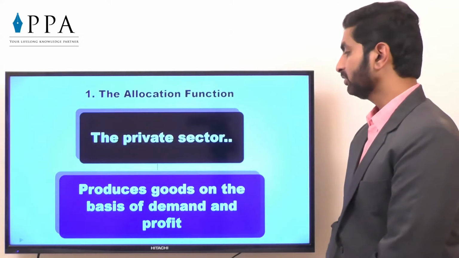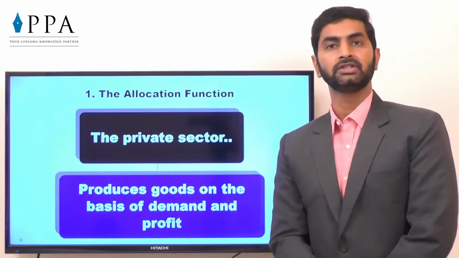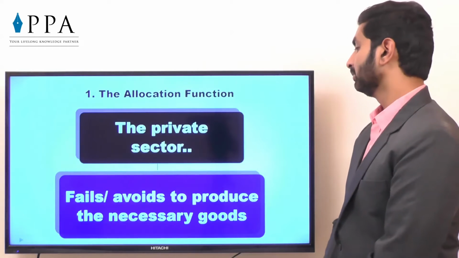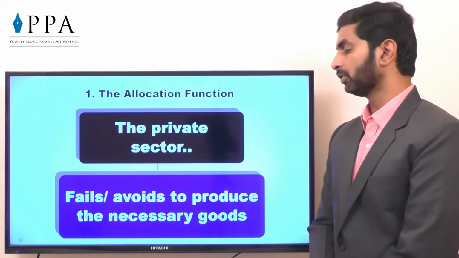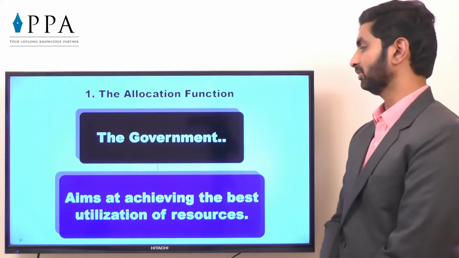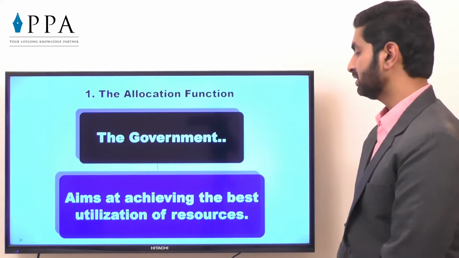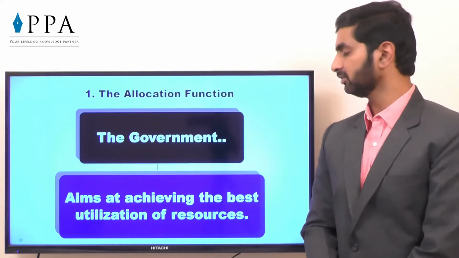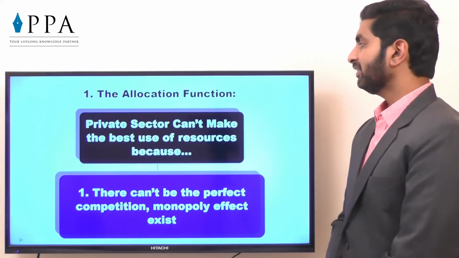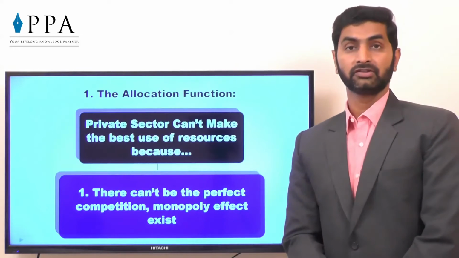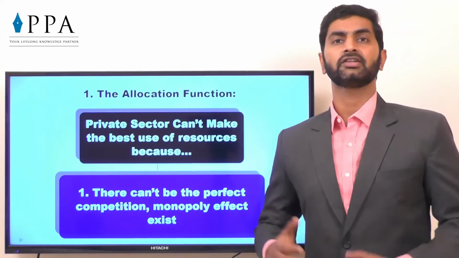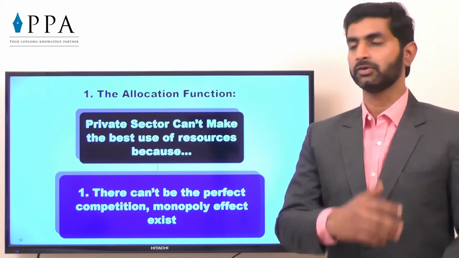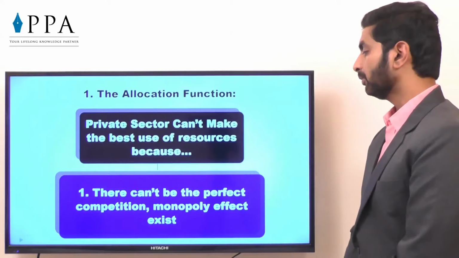The private sector produces goods on the basis of demand and profit only and not for the social benefit. The private sector fails or avoids to produce the necessary goods because again profitability is not there. Thus, the government aims at achieving the best utilization of resources by using it for the best of the society. Private sector can't make the best use of resources. Why will the private sector not make the use of resources? Of course, it is working for profit, then it must make the use of resources. I have resources, I must go for it. But no, there can't be the perfect competition.